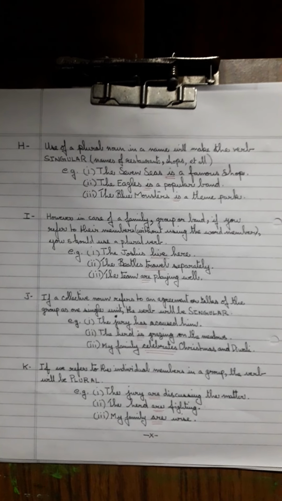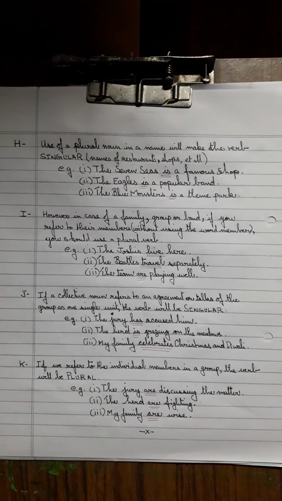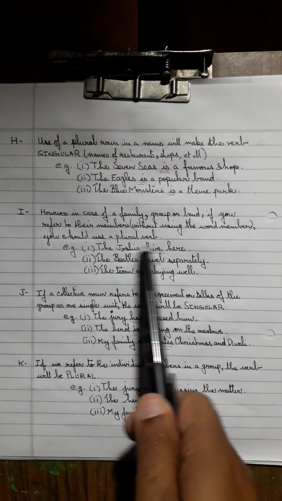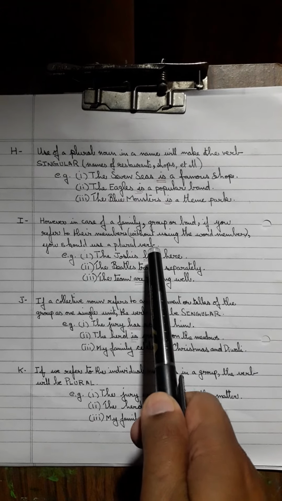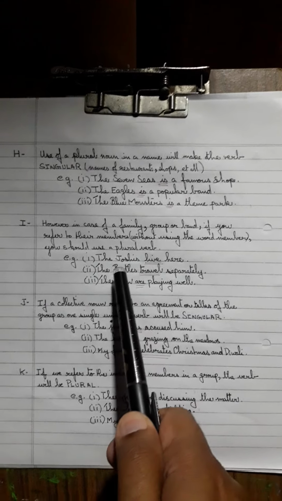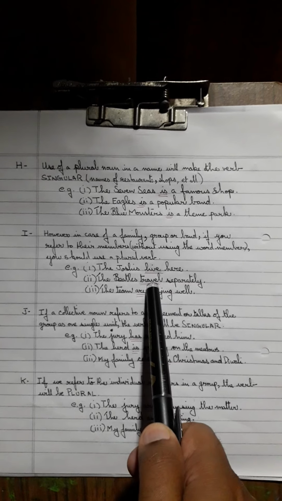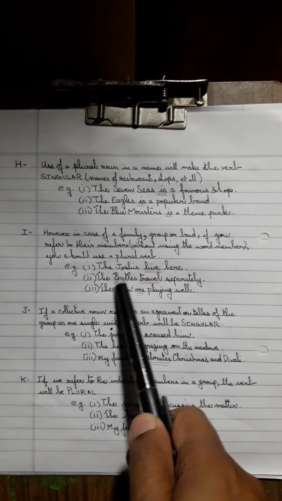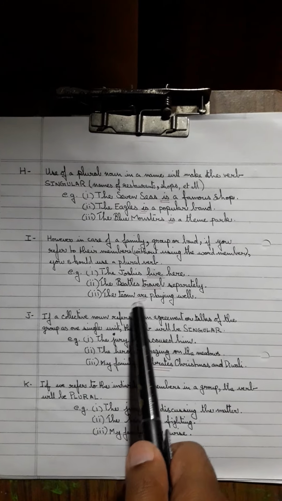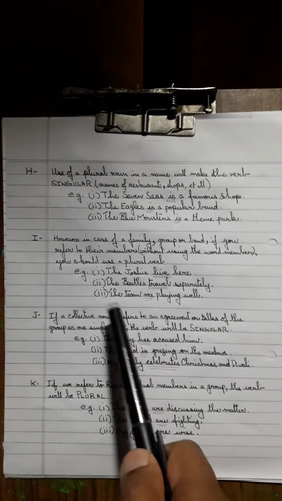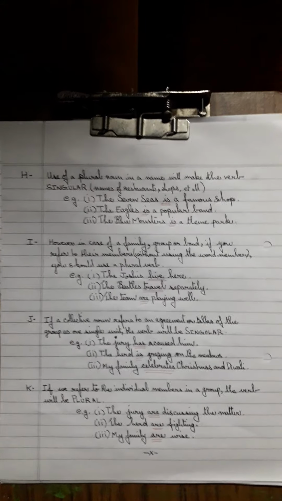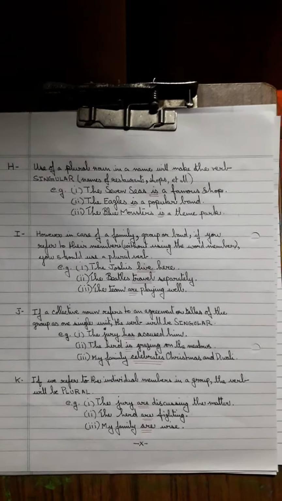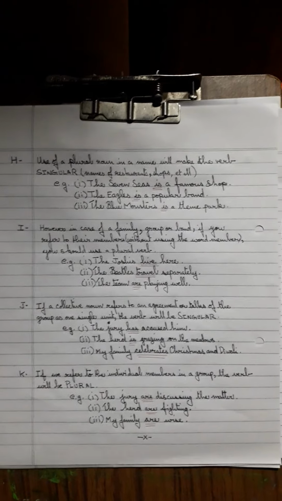However, when we talk about family members, a group or a band, if you are referring to the members, you will use a plural verb. The Joshis live here, not lives. The Beatles travel, not travels, because I am referring to the members of that band. The team are playing well, the members of the team. You can also say the team is playing well if you are referring to it as a collective unit. But the team are playing well, the members of the team, the players of the team.